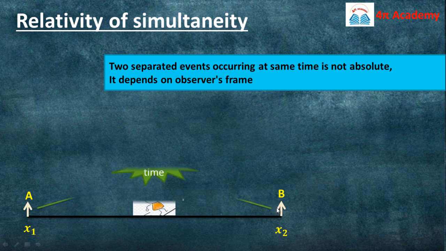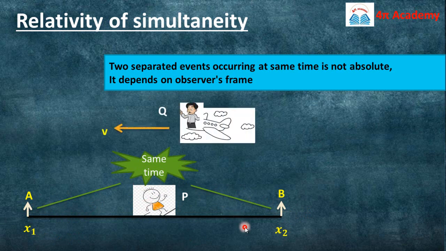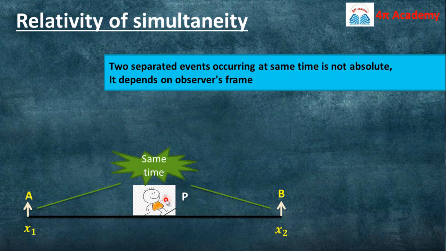Suppose A and B are two events happening in the same frame, and their positions are x1 and x2, and let us say P is a person in the same frame as A and B. So P will observe that these two events A and B occur at the same time, right?